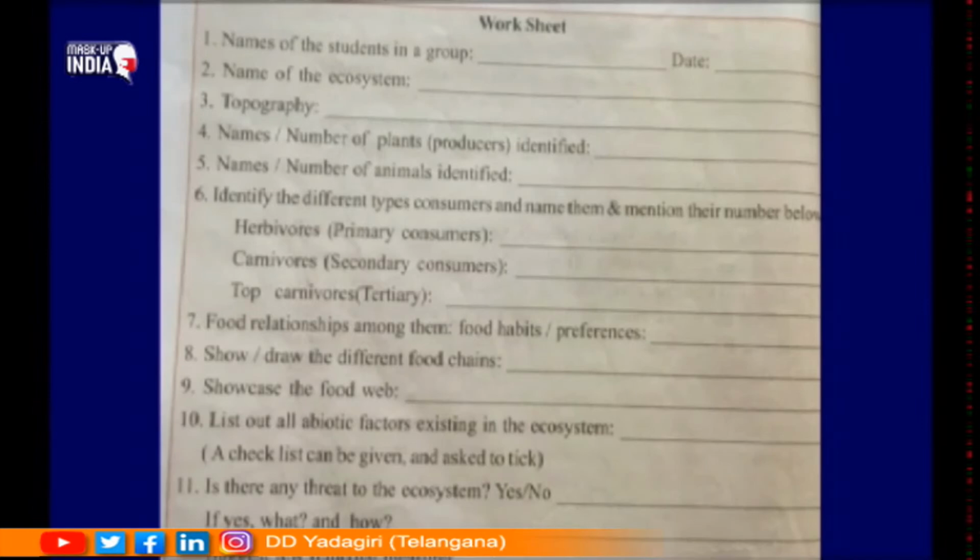Dear students, there is one small worksheet over here. Try to take this worksheet which is given in the textbook, and make a note of this. Go out and choose any ecosystem and observe the food chains, herbivores, carnivores, and try to understand how food levels and pyramids work over there. Try to make a note of your observations here.